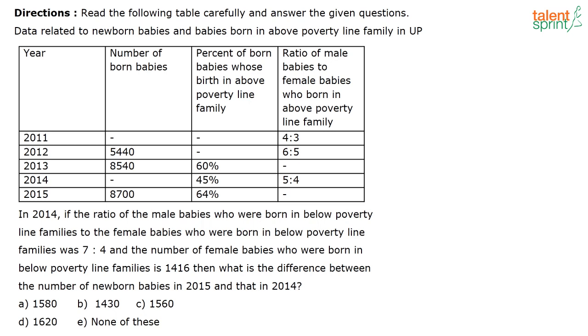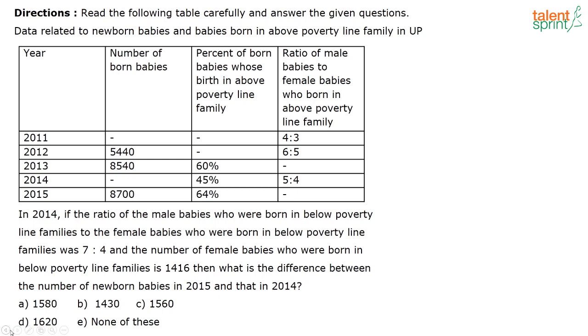In 2014, if the ratio of the male babies who were born in the below poverty line families to the female babies who were born in the below poverty line families was 7:4, and the number of female babies who were born in the below poverty line families is 1416, then what is the difference between the number of newborn babies in 2015 and that in 2014?